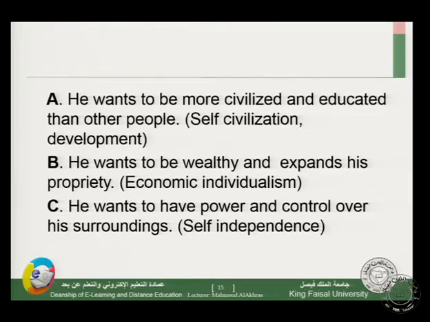C, he wants to have power and control over his surroundings, so we can sense a kind of self-independence. He wants to be free and independent. He doesn't want to follow the instructions and the advice from other people. He wants to achieve his self-independence. So again, we can sense individualism in the character of Crusoe. He can achieve his individuality through this. We can sense that through this.